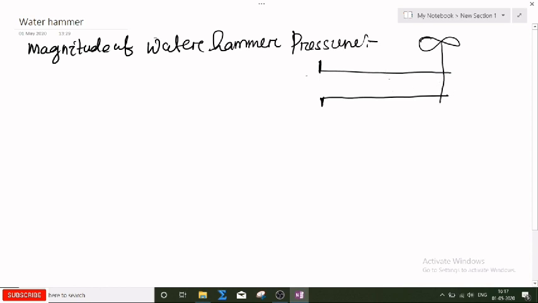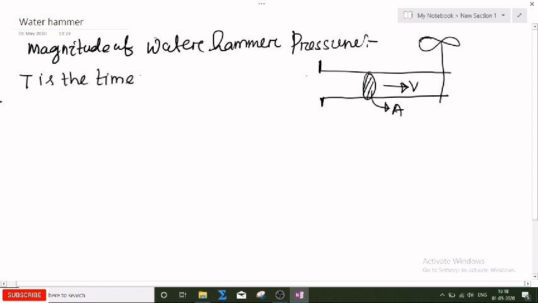Suppose the water is flowing with a velocity v, and the cross-sectional area of the pipe is A. And T is the time taken for closing the valve.